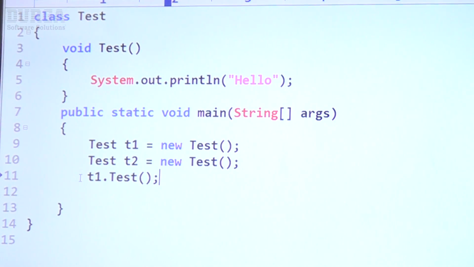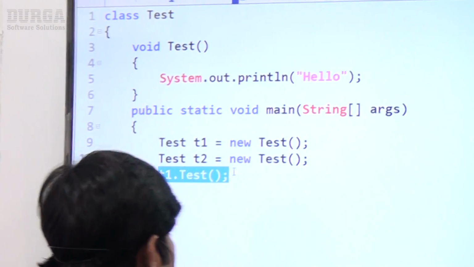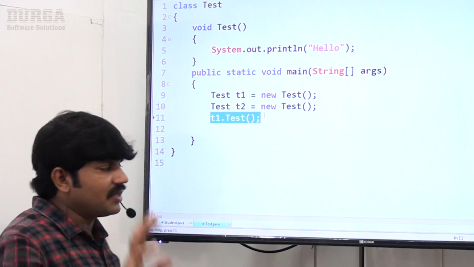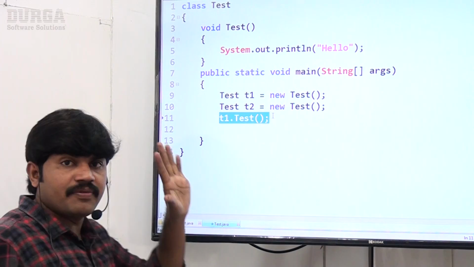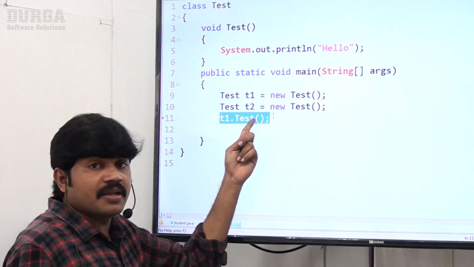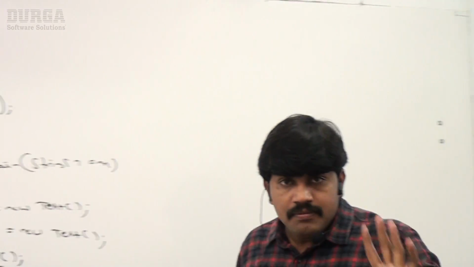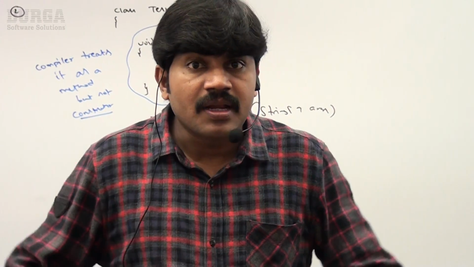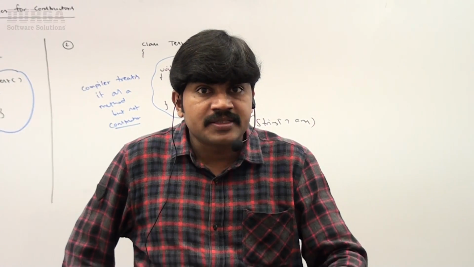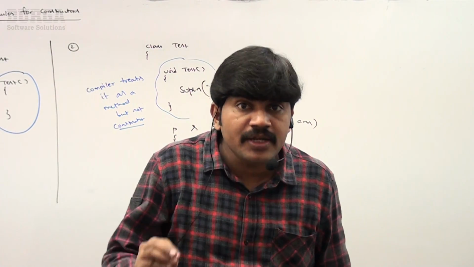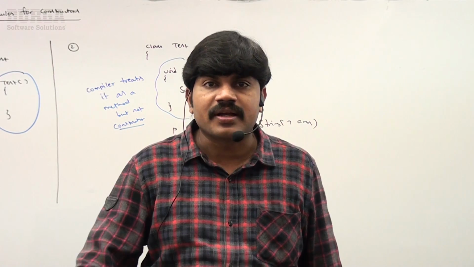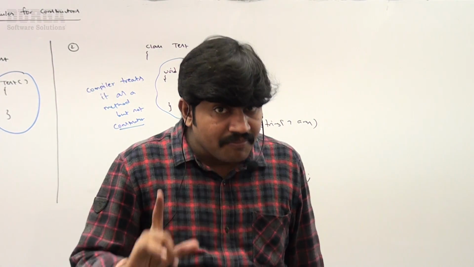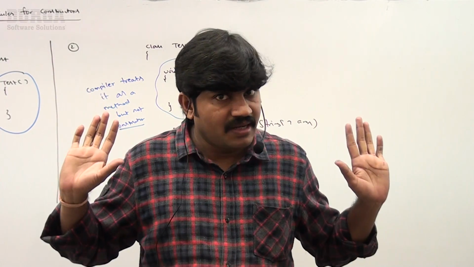So only if we call it will it be executed, which means it is not a constructor, it is a method. Everyone can understand, right? That is the practical proof. The important point is that the return type concept is not applicable for constructors. By mistake, if you declare a return type for the constructor, the compiler simply treats it as a method but not a constructor. Clear for all of you, right?